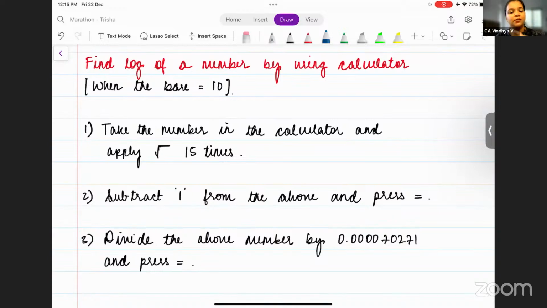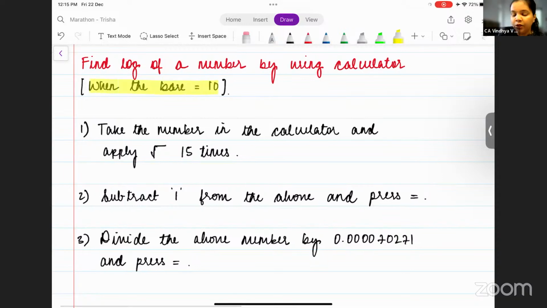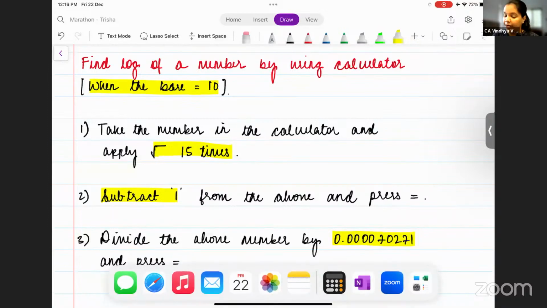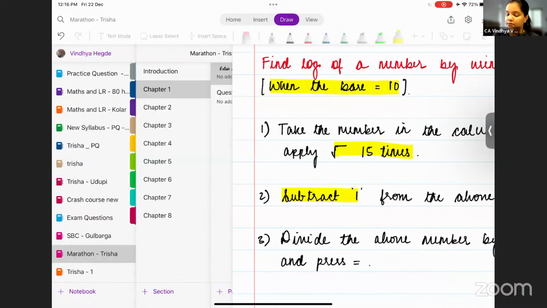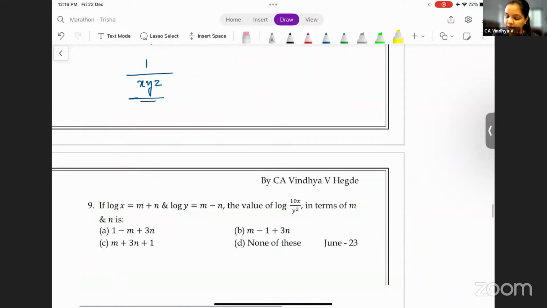You can just go through this. This is what I have explained to you. Log of any number using the calculator. What is important here is the base should be equal to 10. So take the number in the calculator, apply square root 15 times, subtract 1, press equal to, and divide the number by 0.000702771. So these are the important steps. Okay. Yes. All right. I hope you're able to understand. Yes. Let's go to the questions.